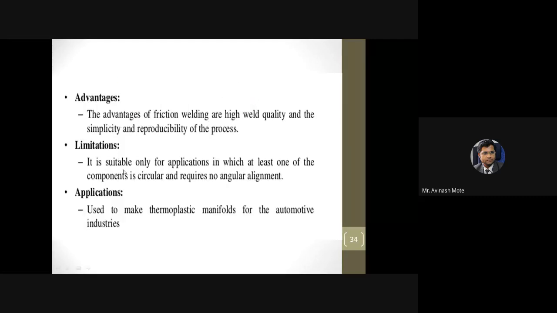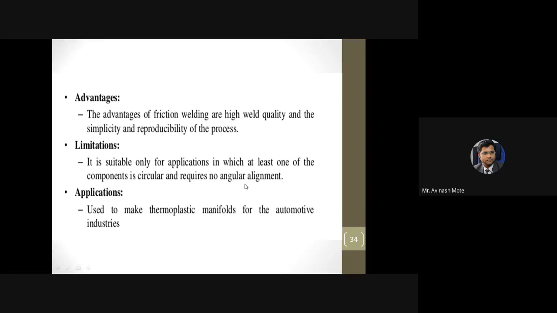Okay, the limitation. It is suitable only for applications in which at least one of the components is circular, and requires no angular alignment. That is basically the limitation. Because if you want to rotate, you may be thinking that by adjusting the fixture, we can have square parts also. If the shape of the part is square, and if you are able to hold that part in a fixture, you can rotate that also.